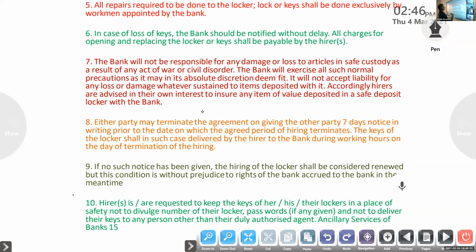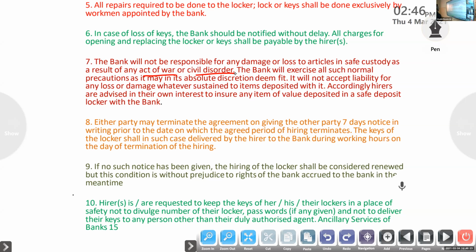If any damage from civil war happens, the bank will not be responsible. But if, for example, there is a theft, the bank has to take steps to protect the hirer.